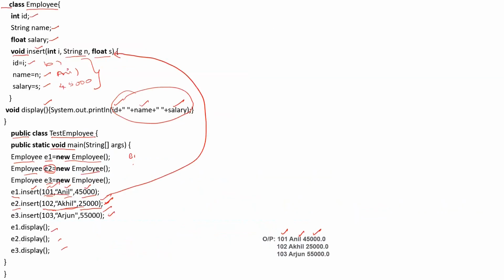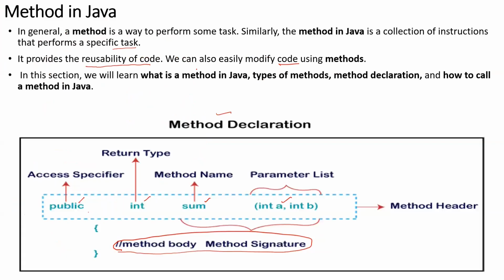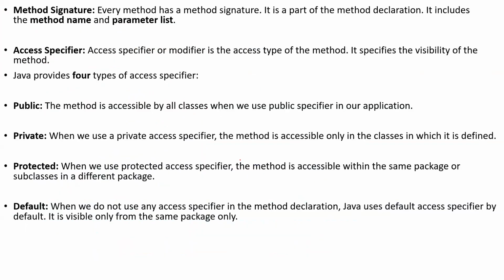Now, if I compare this with the previous one, you can see here void insert. I said if you don't assign anything, by default it is taken as public. Public void insert: public is the access specifier, void is the return type, insert is the function name, and this is the list of parameters. The same thing applies in your method declaration. Clear? This is all we have seen.